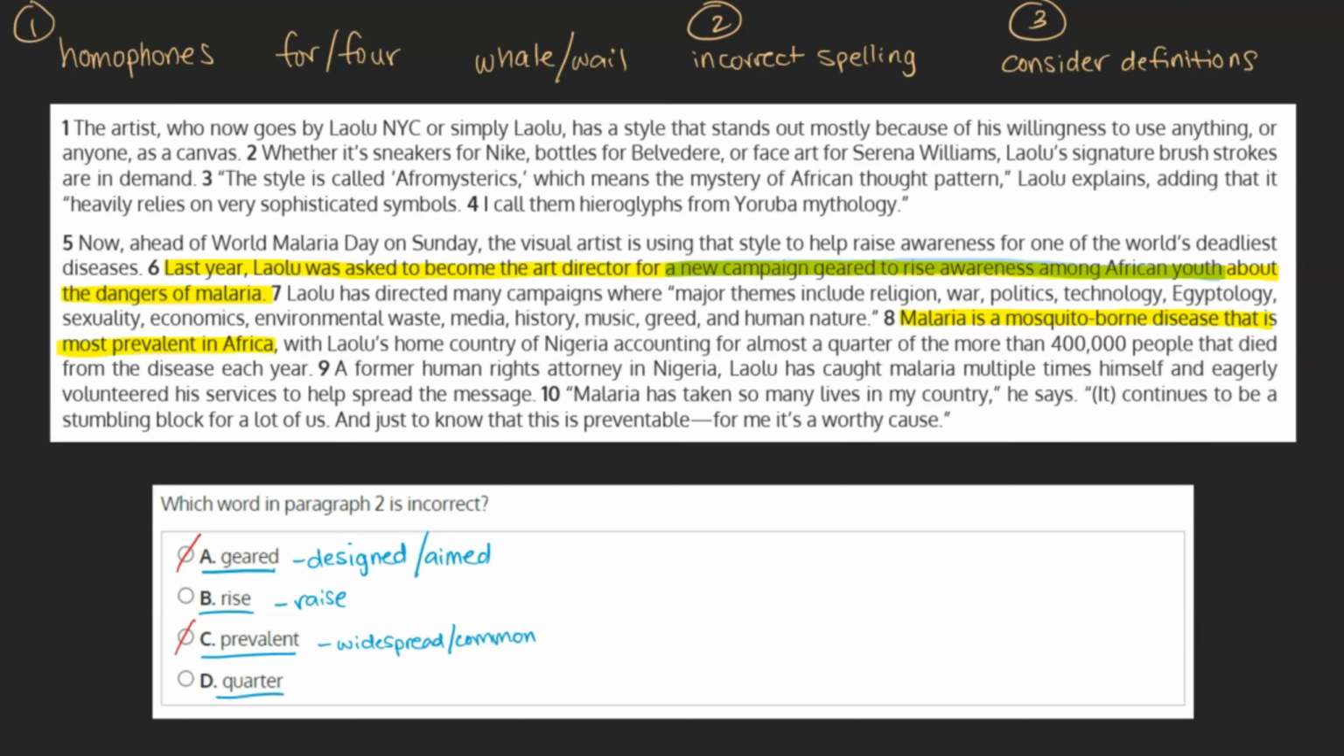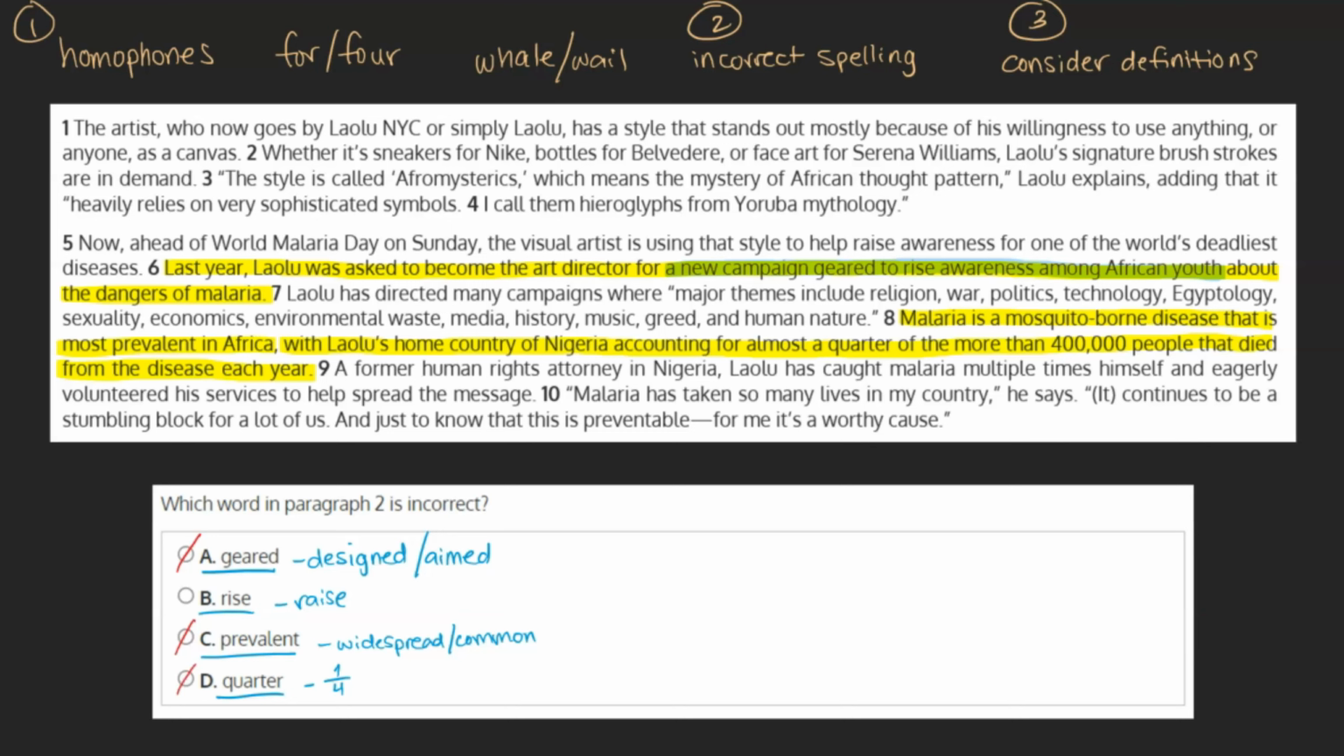And D. Quarter. We see quarter appear in the same sentence, with Lao Lu's home country of Nigeria accounting for almost a quarter of the more than 400,000 people that died from the disease each year. Here, the word quarter refers to a fraction, specifically 1/4. As this is used appropriately to describe the number of deaths in Nigeria from malaria, we can see that it's used correctly here.